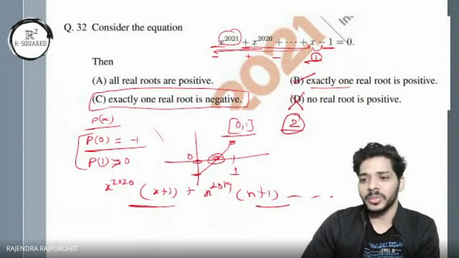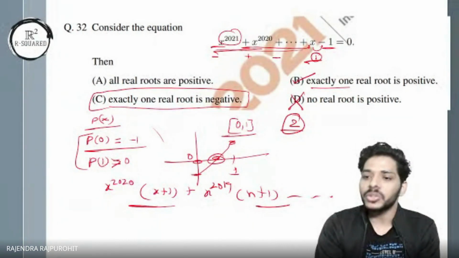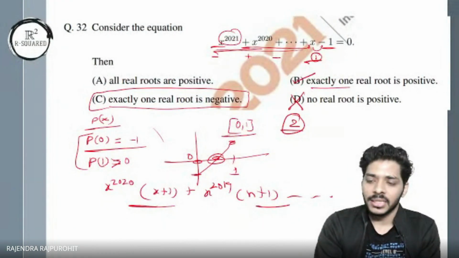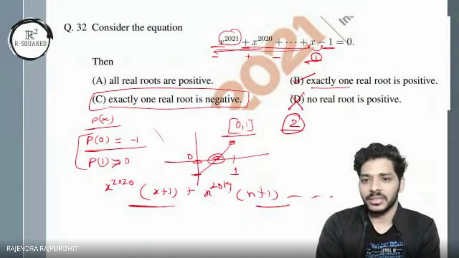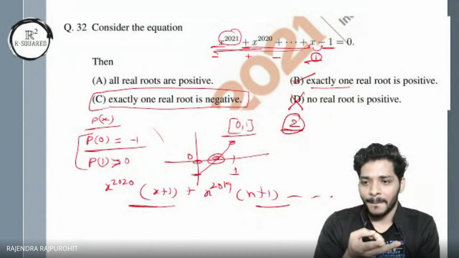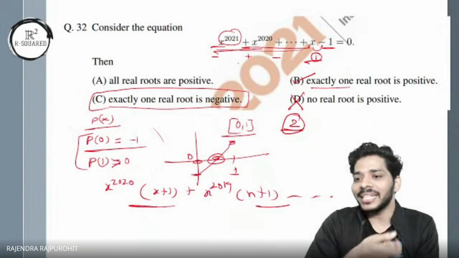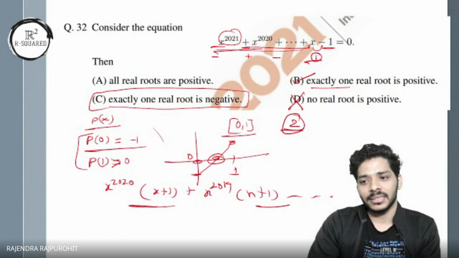And for a real polynomial, if alpha is a root, then the complex conjugate of alpha is also a root. So the number of complex roots will be even. But in this case, I'm getting two real roots and 2019 complex roots, which is impossible for a polynomial. So that option is also gone. And we are left with A.